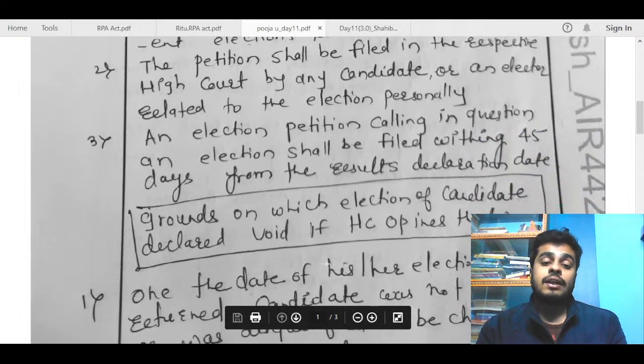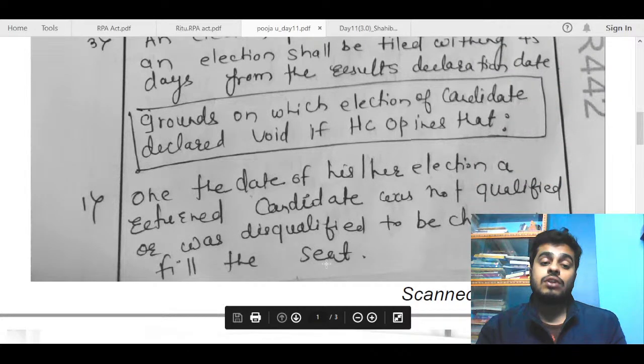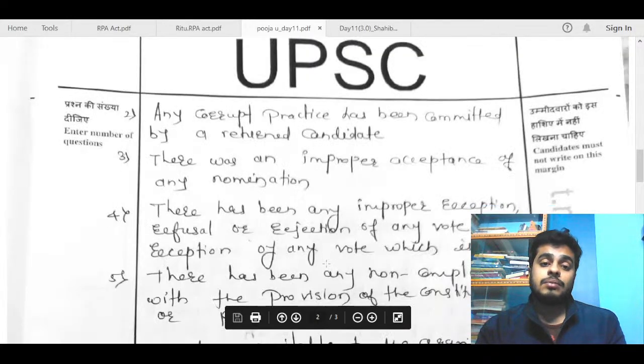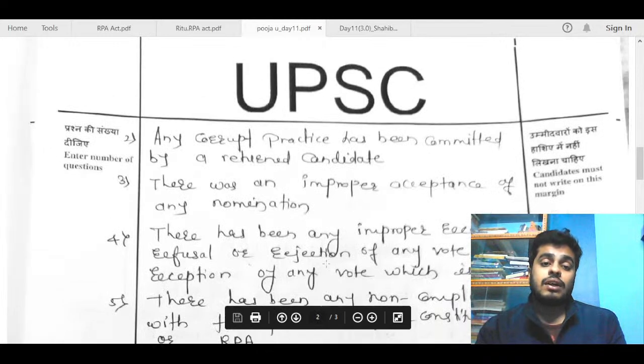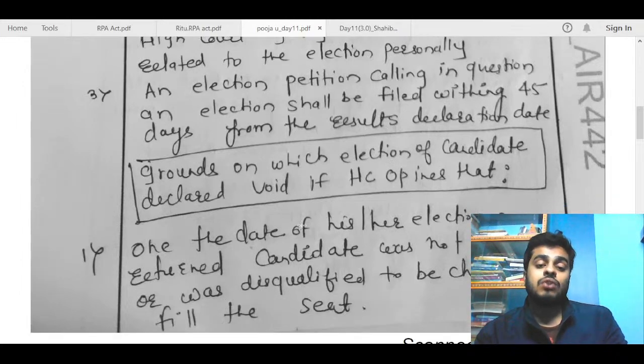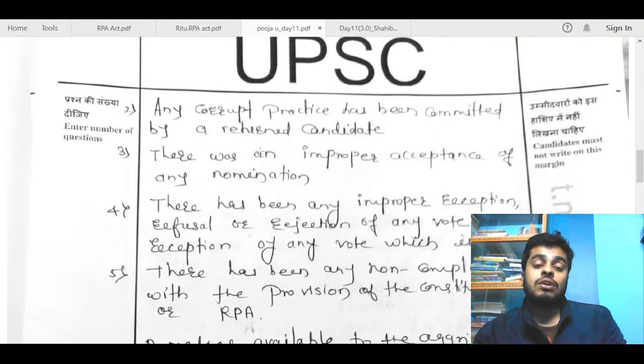Grounds on which the election of a candidate is declared void if the HC opines that on the date of his election the returned candidate was disqualified to be chosen to fill the seat. Next is any corrupt practice committed by the candidate. So again, this subheading you can just remove, because in the latter part of this subsection we have talked about other things also. To remove this HC opines point, the grounds on which election of a candidate is declared void is sufficient, I guess. After that, go on to talk about all the practices: constitutional processes, then corrupt practices under the RPA Act, and then the anti-defection law. So all of those three things you can talk about.